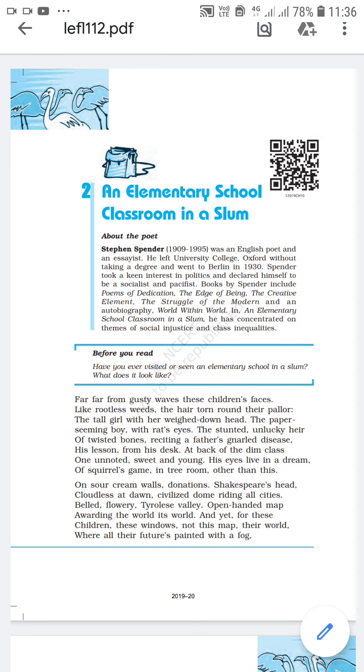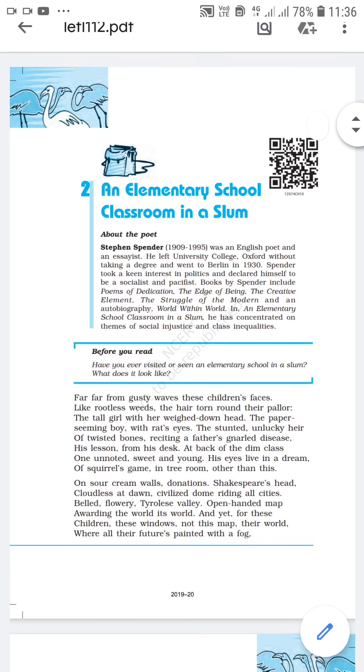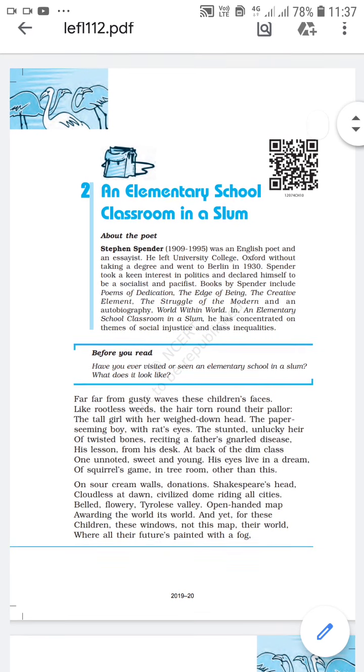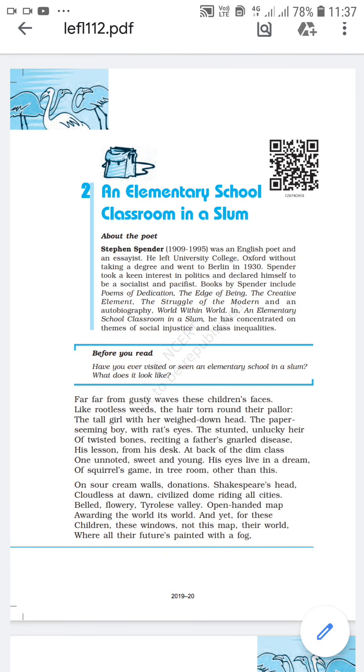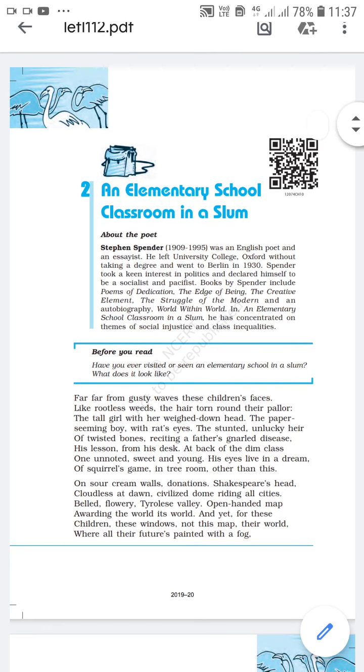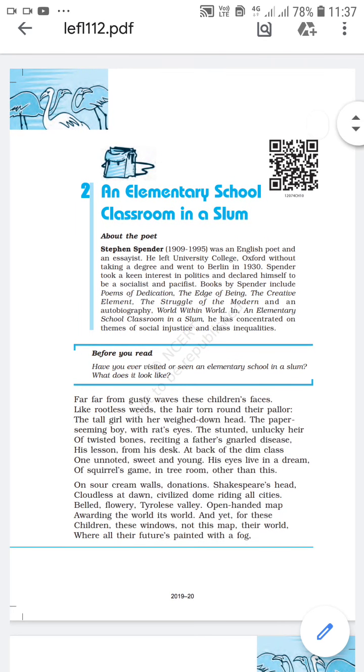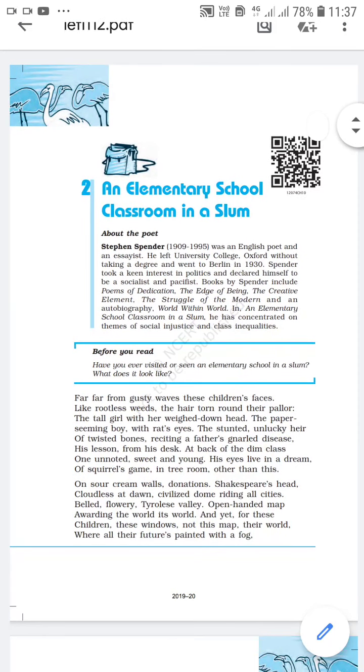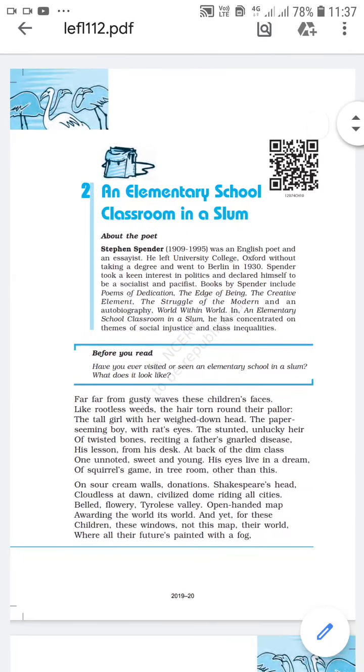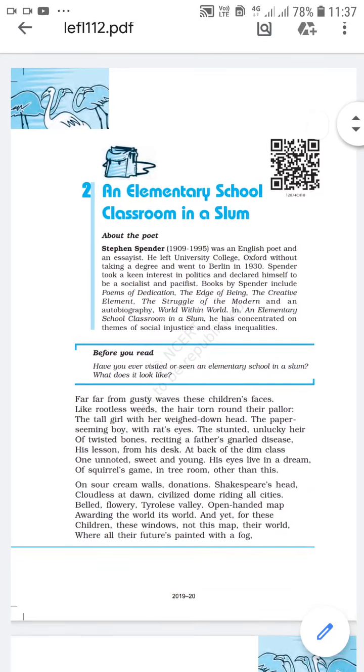Then the early morning sky is shown as cloudless in another picture. So there are different pictures in the classroom. Then there is a picture of Tyrolese Valley which has beautiful flowers. Then there is a picture of a map. All these pictures represent the world of rich and prosperous people.